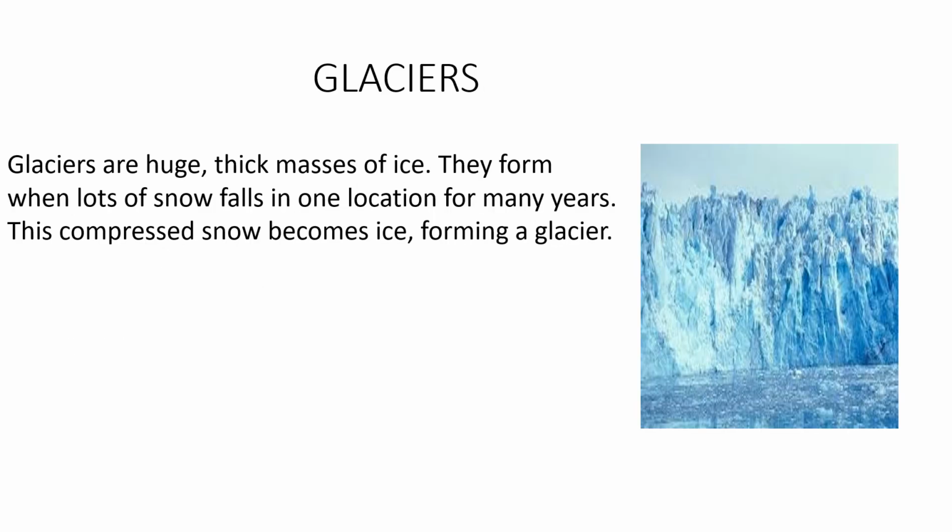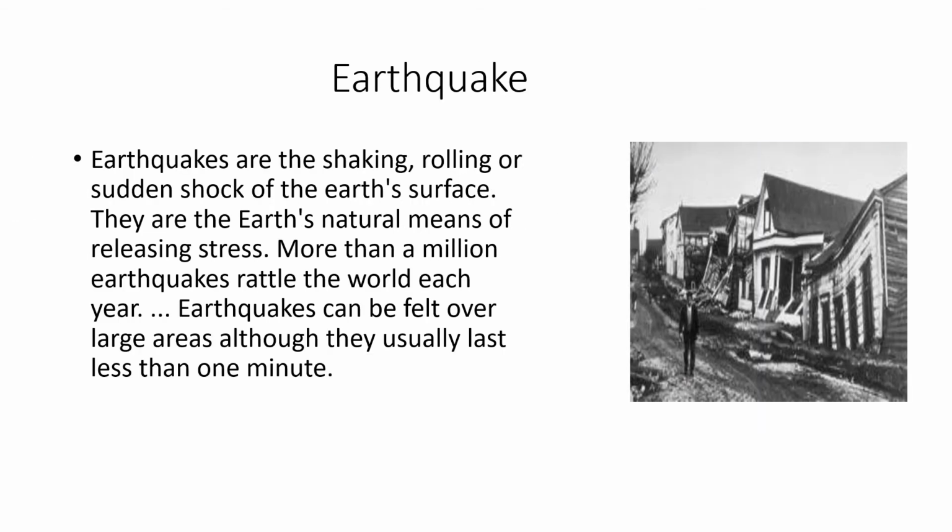Yes, students. Next is glaciers. A huge mass of ice and snow which moves slowly till it melts to form a river is called glacier. Glaciers are huge thick masses of ice. They form when lots of snow falls in one location for many years, and this compressed snow becomes ice, forming a glacier.